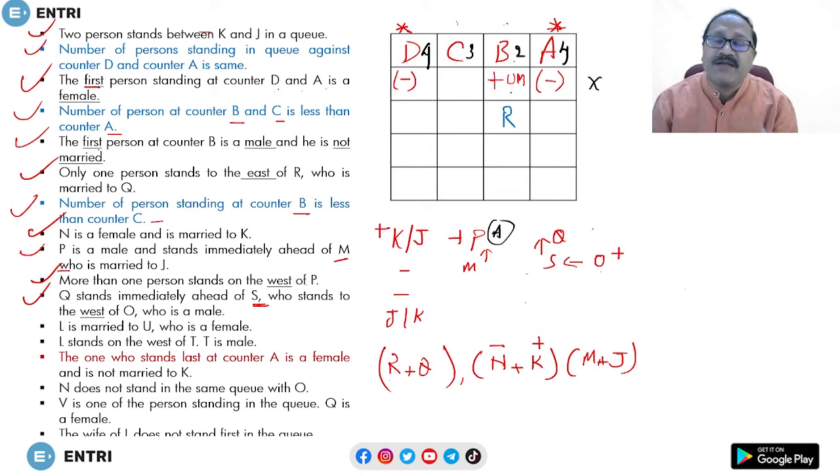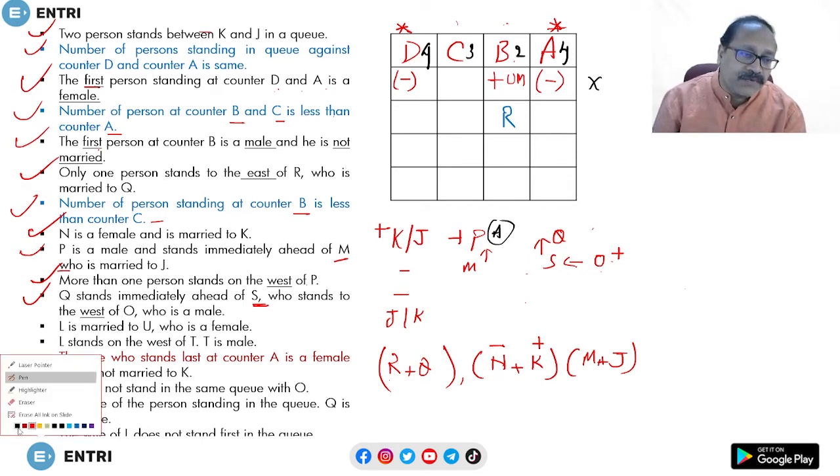And Q and S బిలో రావడానికి వీలు లేదు, ఇద్దరే ఉన్నారు B counter బిలో. So therefore O cannot be at A. ఓకే, ఇప్పుడు O ఒకళ్ళు మేము ఎక్కడ పెట్టాము అని అంటే counter B లో పెడితే, Q పెట్టడానికి ప్లేస్ లేదు. అంటే that these two people cannot be at A and B. O cannot be at A, O cannot be at B. Then O has to be at counter C, and S and Q should be at counter D. So ilaga counter fix avutundi.